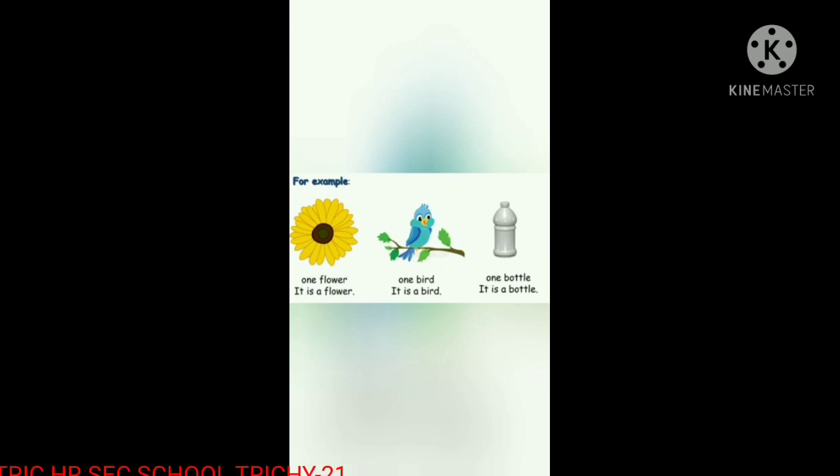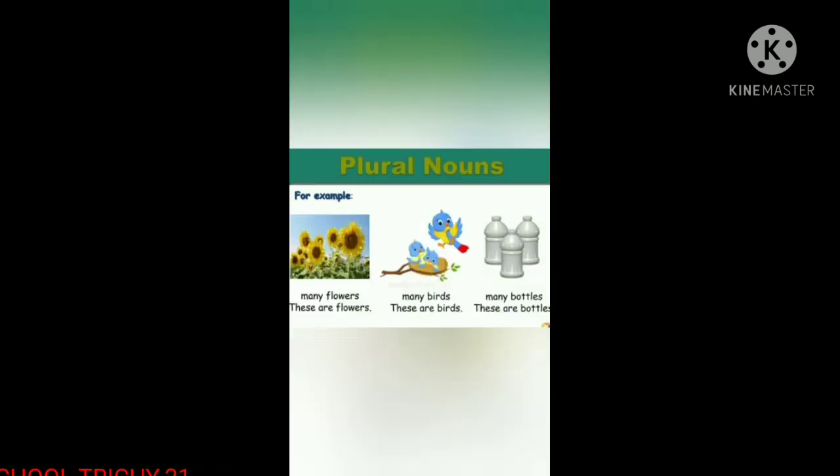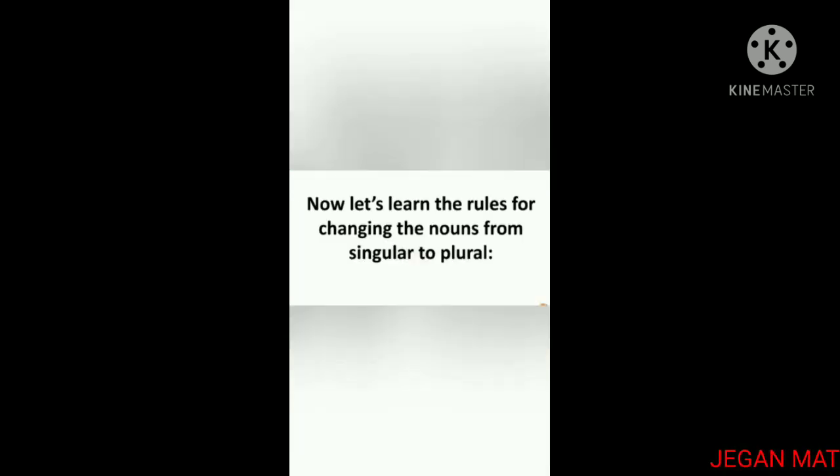For example, one flower, it is a flower. One bird, it is a bird. One bottle, it is a bottle. Plural nouns. For example, many flowers, these are flowers. Many birds, these are birds. Many bottles, these are bottles. These are flowers, these are birds, these are bottles.